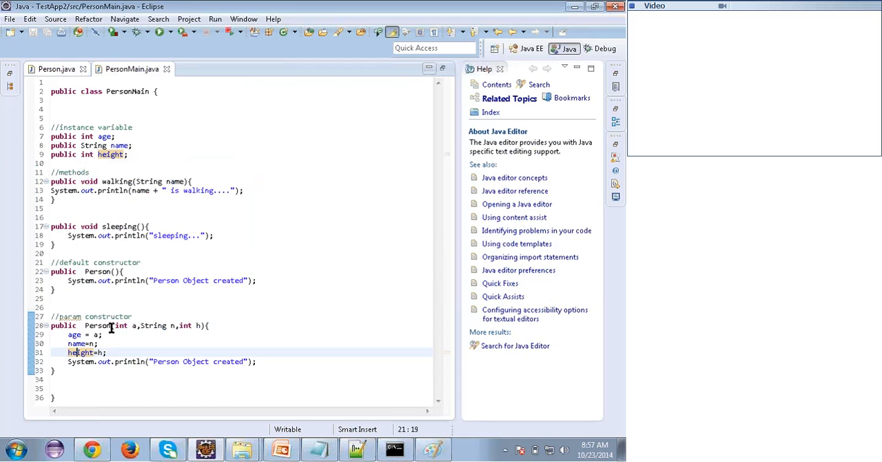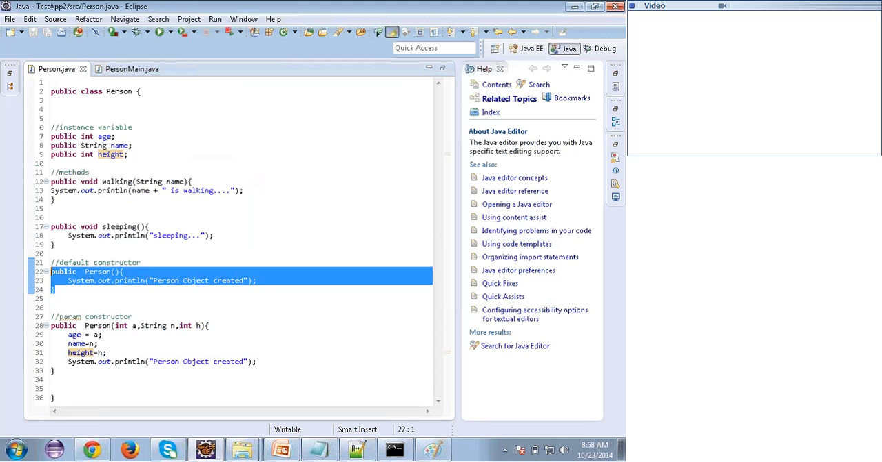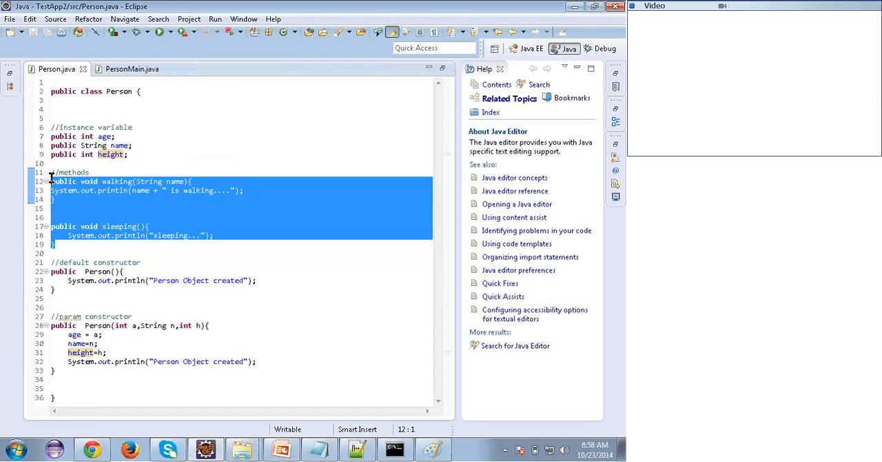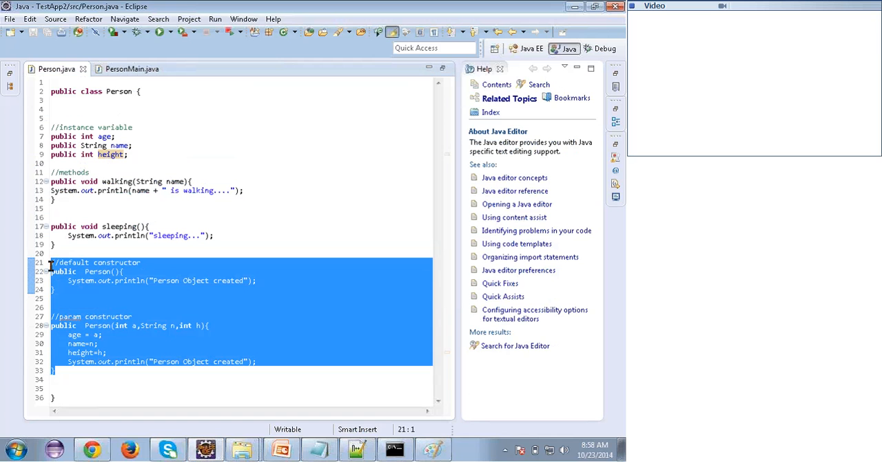The difference between a common method and a constructor is, see, sleeping and walking. These two are common methods, and I can access these methods through the object. That's it. But constructors are something which I can use while creating the object. This statement clear? So the difference between the method and the constructor is very important.